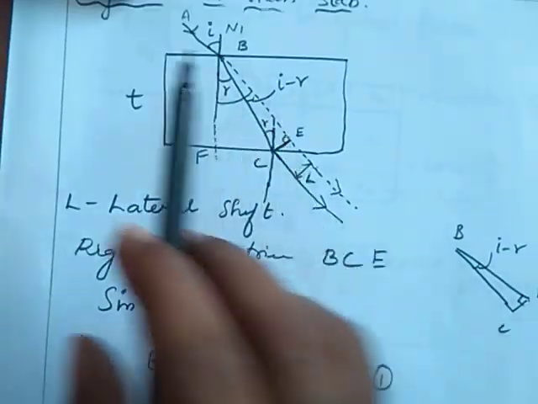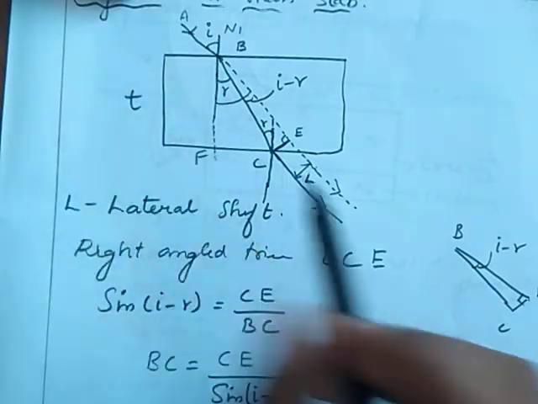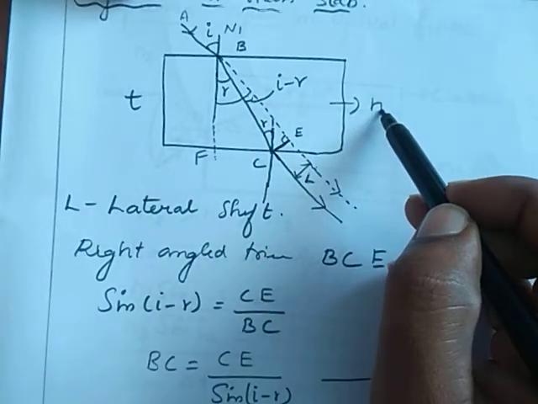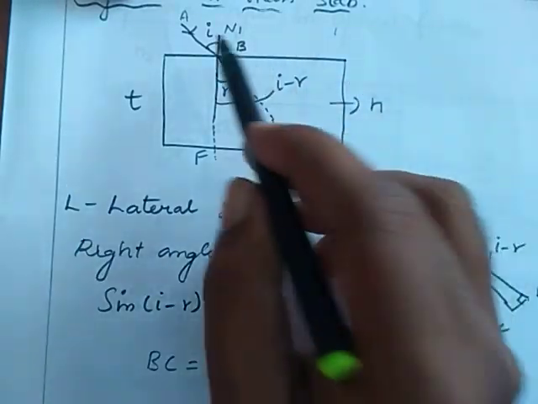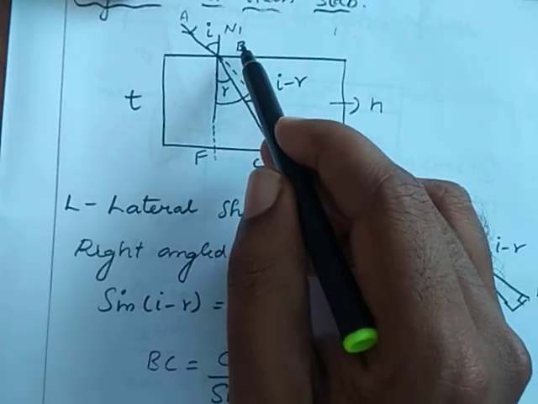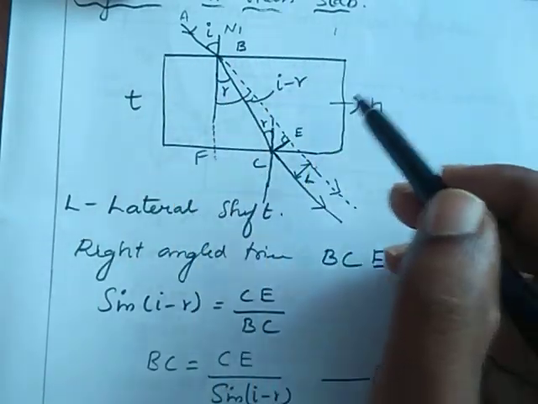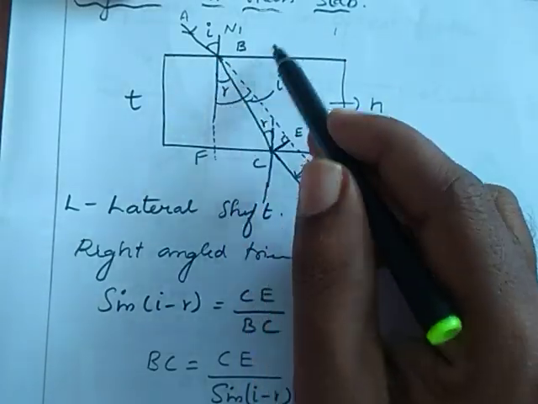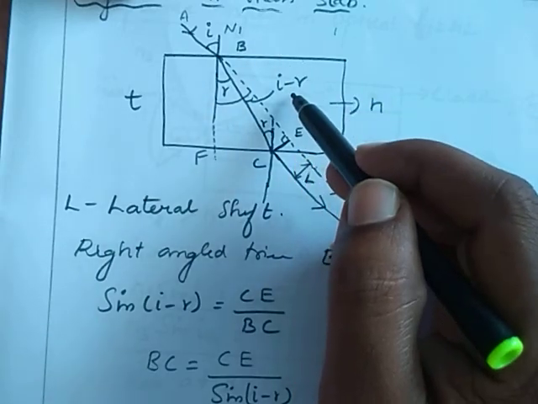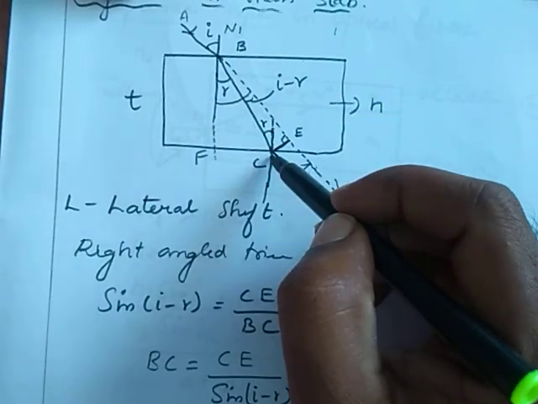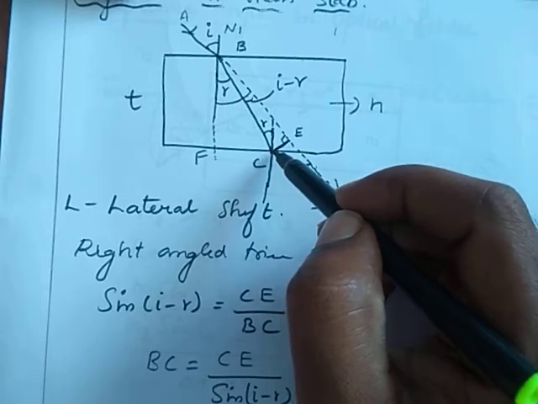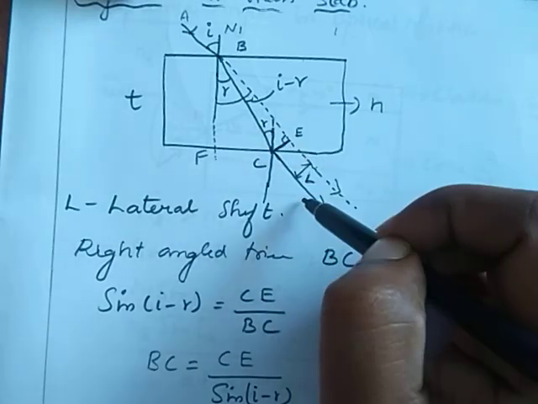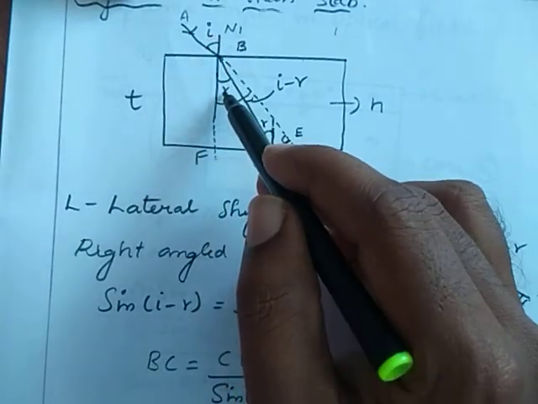Here AB is an incident ray that is in the air medium. Here the glass medium has the refractive index n. Here it is air medium, that is 1. It will be incident on the point B on the boundary of glass and the air medium. At that point it will deviate its path towards the normal, because it travels from rarer to denser medium. After that it reaches the point C. At that point it will deviate its path away from the normal, because it travels from denser to rarer medium. This is the angle of incidence, here it is the angle of refraction.